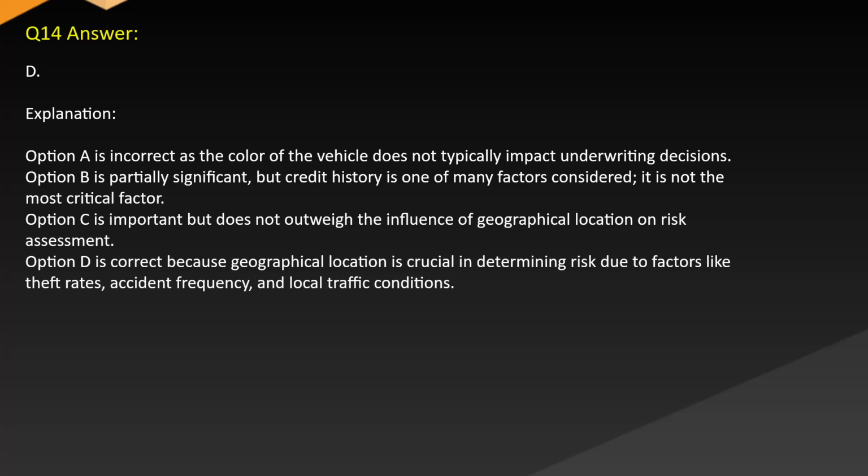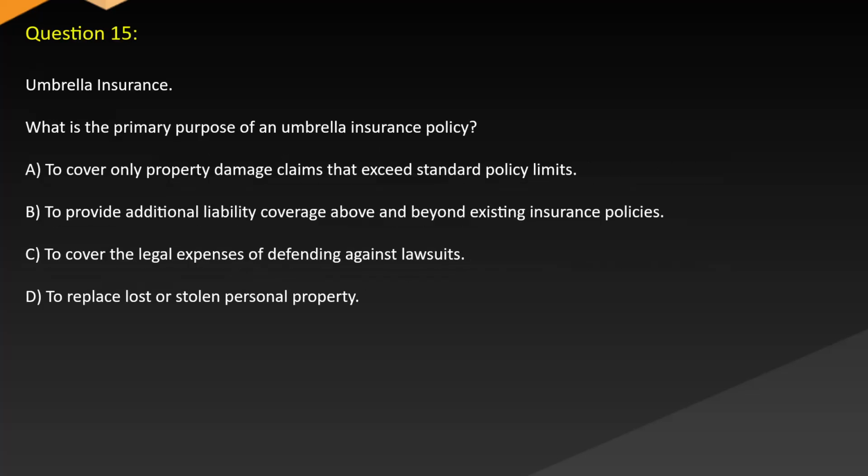and local traffic conditions. Question 15. Umbrella insurance. What is the primary purpose of an umbrella insurance policy? A. To cover only property damage claims that exceed standard policy limits. B. To provide additional liability coverage above and beyond existing insurance policies. C. To cover the legal expenses of defending against lawsuits. D. To replace lost or stolen personal property.